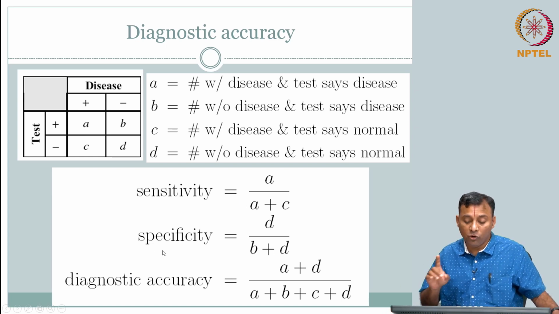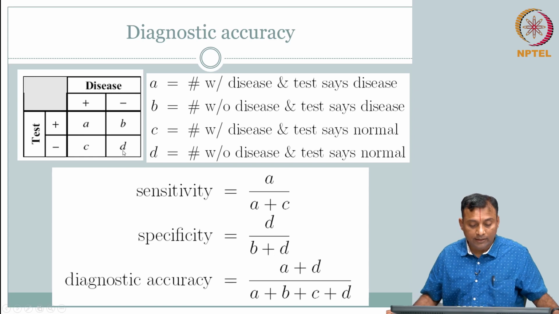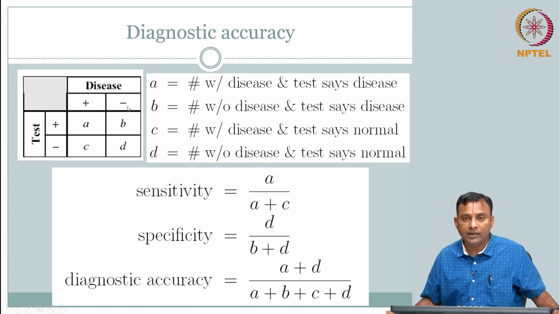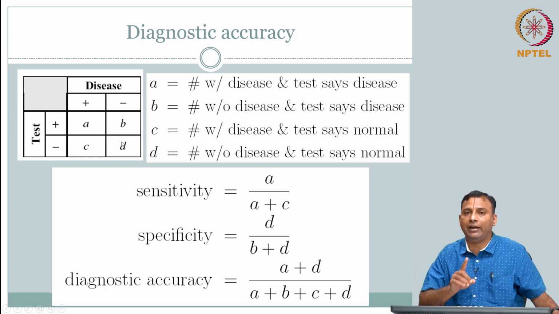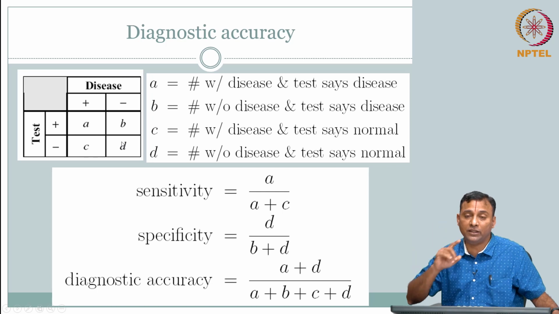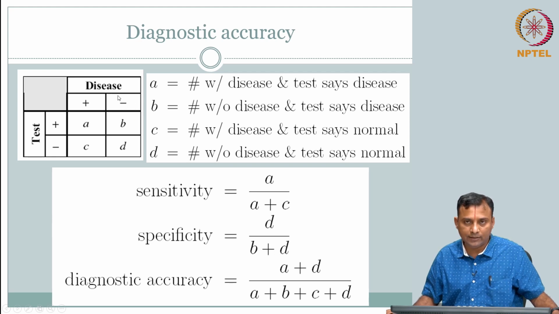Specificity has to do with how specific you are. D is what? Disease is not there and your test is also saying it is not there. So, how specific is it, if you say you do not have a disease and you ask them to go home? It is D by B plus D. B plus D tells about the population that does not have disease. Amongst the population that does not have disease, how many are you sending home based on the test also saying there is no disease?